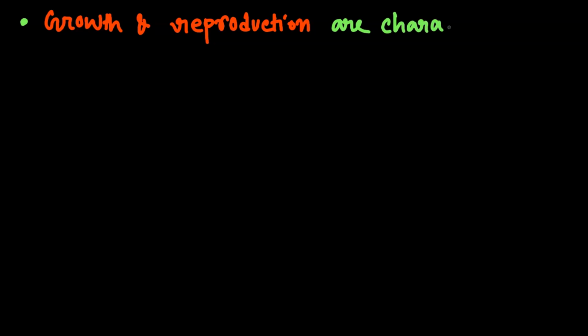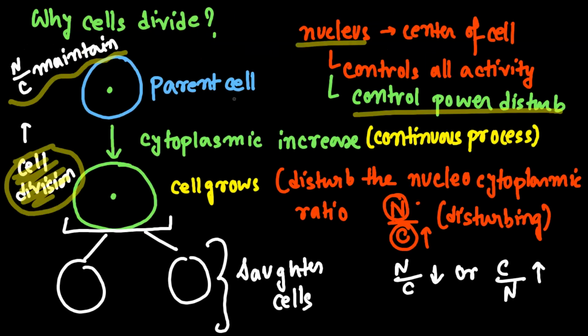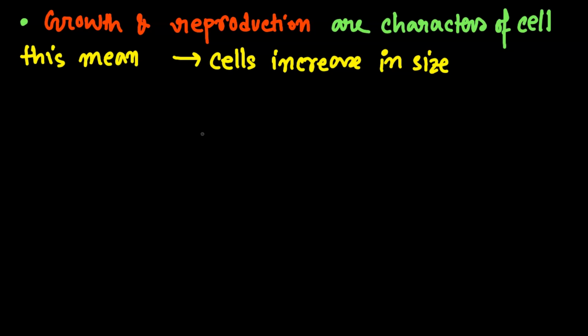This means that cells tend to increase in size. When the cells increase in size, what is happening over here? Definitely there will be a cytoplasmic increase, right?